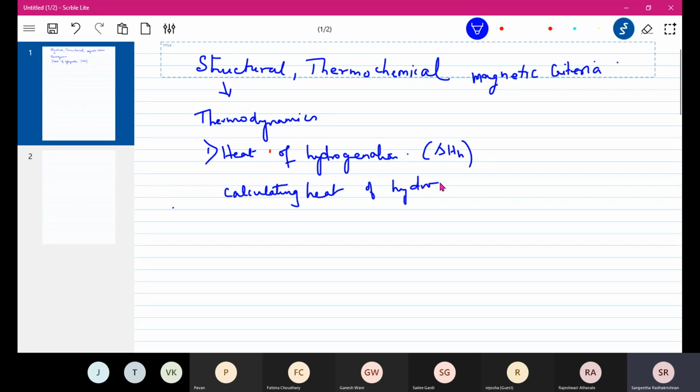Heat of hydrogenation. Okay, so what we do is we take three different molecules. We take one hexagon ring which has just one double bond. We take another which has two double bonds, not only two, but they are conjugated. And we take a third, that is our benzene ring, and then we calculate the heat of hydrogenation. Okay, so this is our first molecule, that is a cyclohexene molecule.